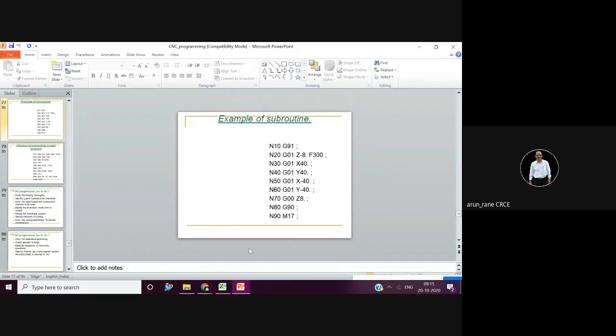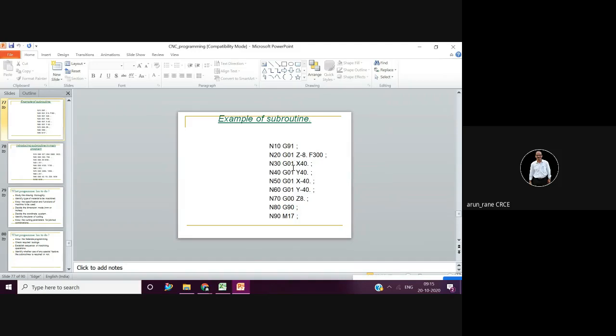This is a typical example of a subroutine, or here in this case, the subroutine is treated as a loop, as a looping. Another difference is that G91 has to be used in subroutines, otherwise it cannot be short. Now see G91, that is the incremental code. Then you have Z minus 8. That means it is going down below the workpiece 8 mm, because normally we take the workpiece face as Z0.